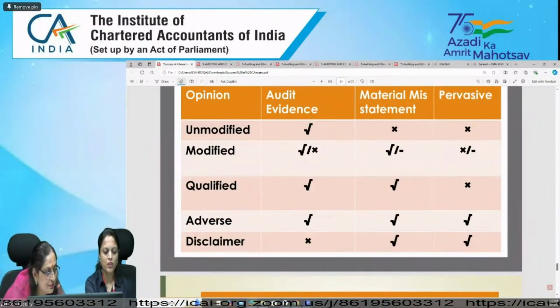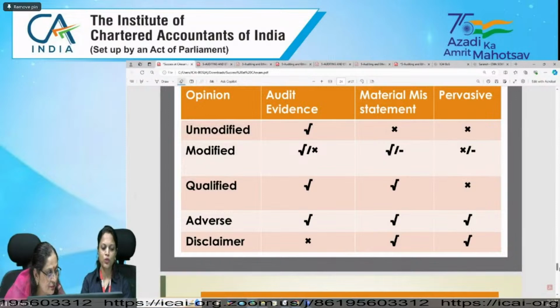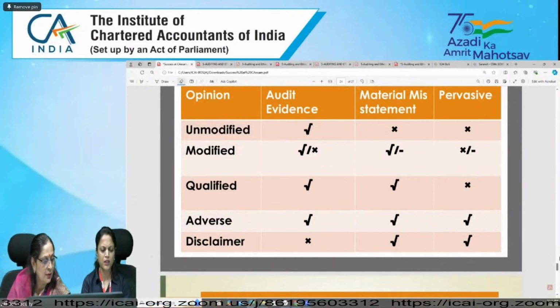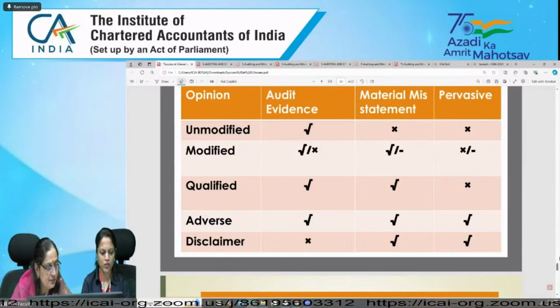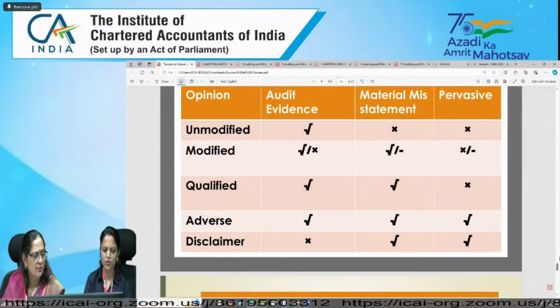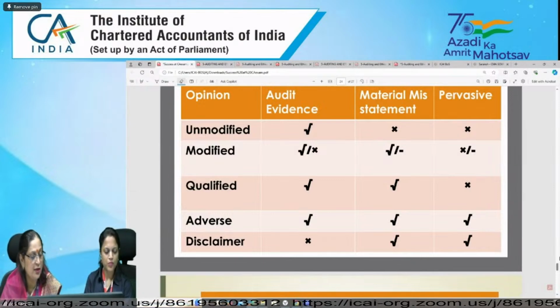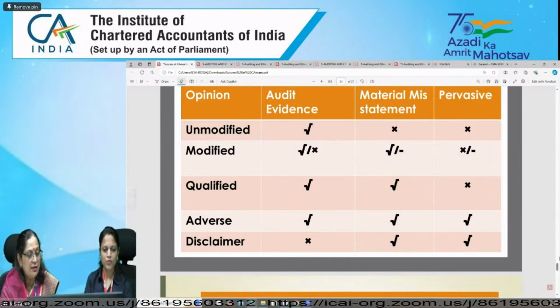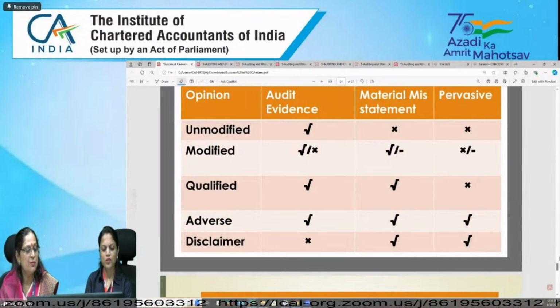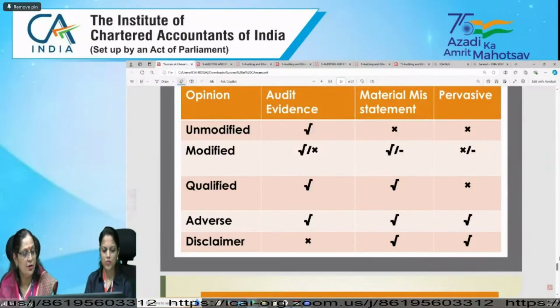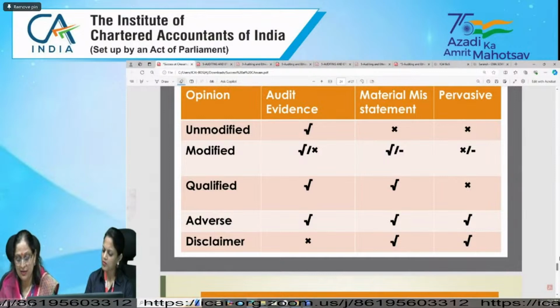Should we learn specific provisions for particular assertions? For example, completeness, existence, accuracy, valuation, rights and obligations, presentation, disclosure. For items which you show in the income and expenditure account, you need to show the procedures, that is occurrence, completeness, cutoff, measurement, and presentation and disclosure.